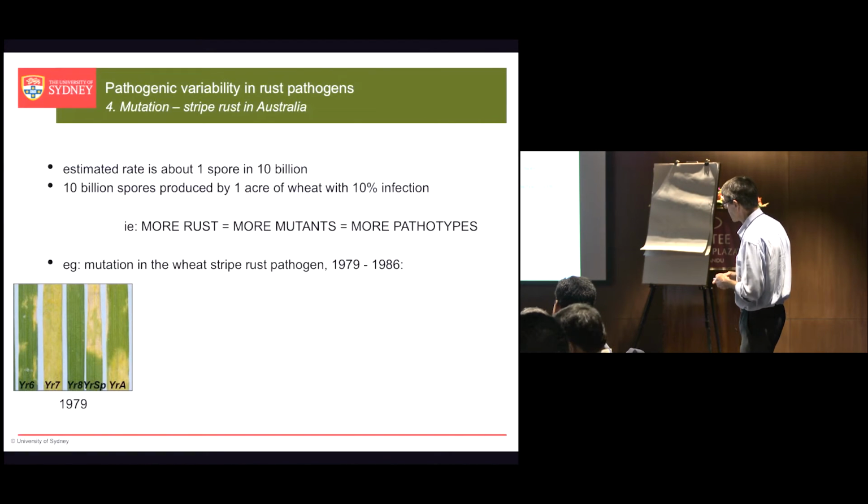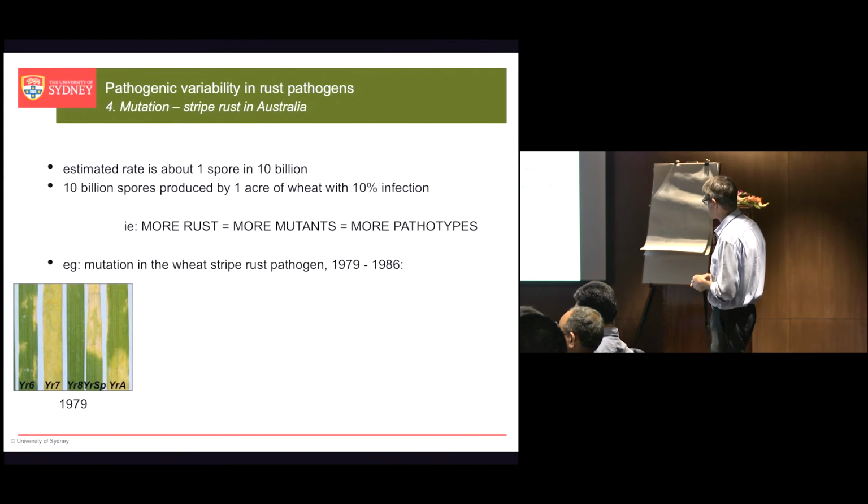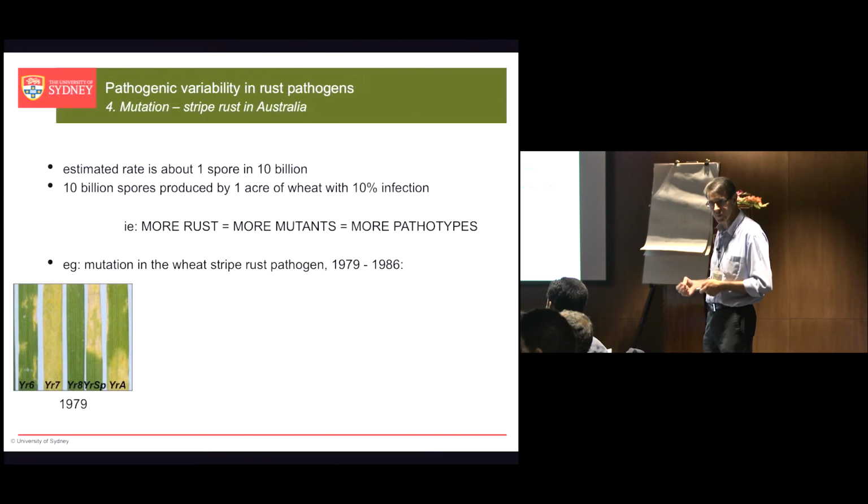So this wheat genotype here carries the resistance gene YR6. This one here carries the gene YR7. This is YR8, YRSP, Spalding's prolific, and this one is a gene we call YRA. Don't worry too much about these designations at this point. But there are 5 different wheats there, each one carrying a different resistance gene, and that particular isolate from 1979 is avirulent on all of those. It's causing a little bit of disease on some of them, but there's no sporulation.